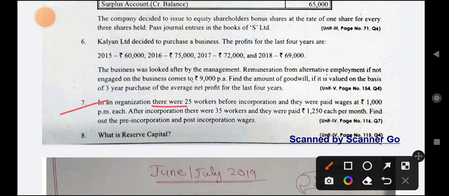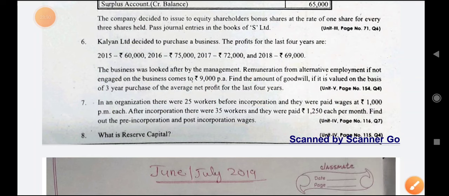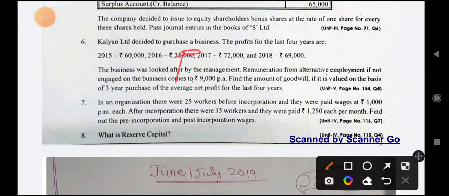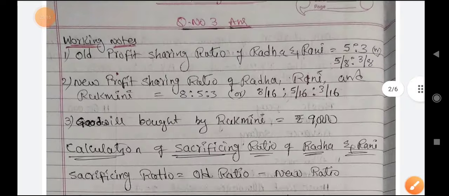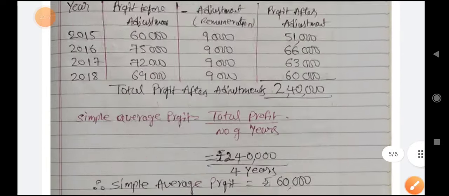In an organization there were 25 workers before incorporation and they were paid 1,000 per month before incorporation. Okay, 1,000 rupees per month each worker, 25 workers. After incorporation there were 35 workers and they were paid 1,250 each per month. Find out the pre-incorporation and post-incorporation wages. They are asking to find out pre and post incorporation wages. I will quickly show you the answer.